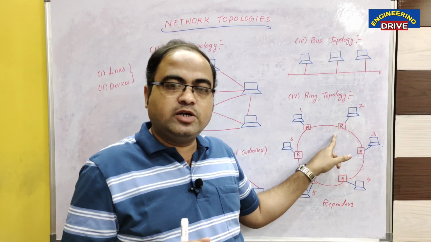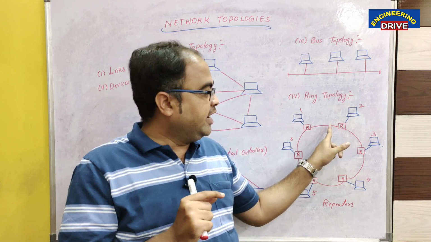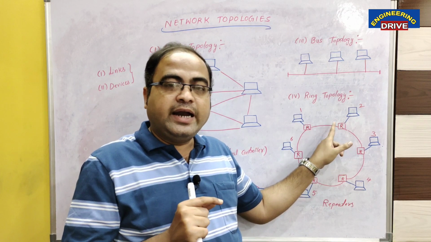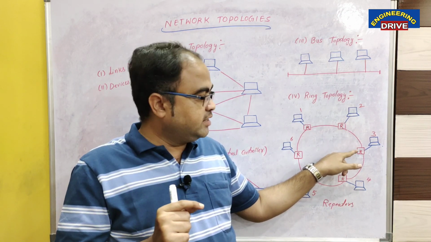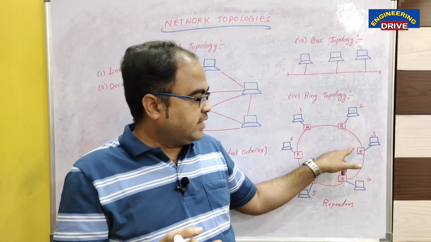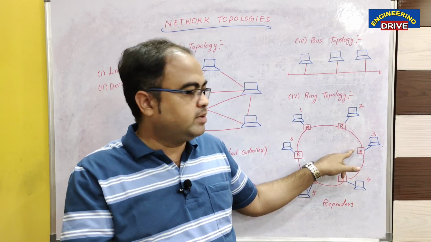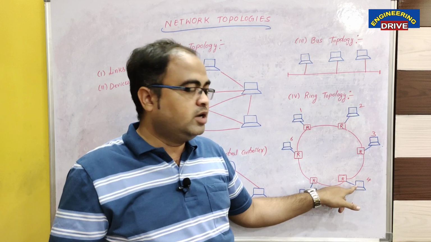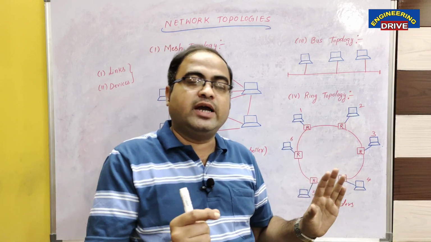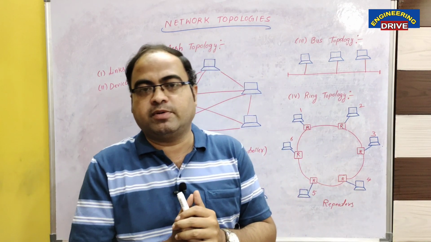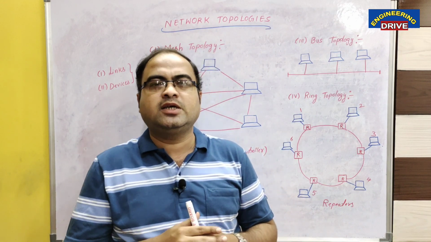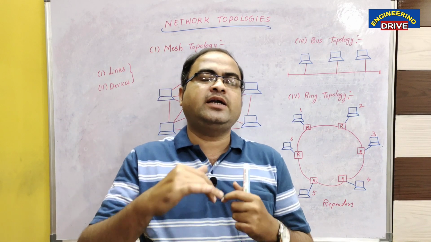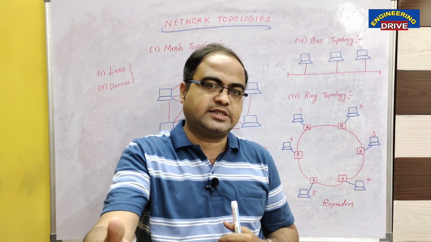What this repeater will do is take this data and forward it to device number 3, and from device number 3 the repeater will do the same thing. As this data does not belong to device number 3, it will transmit the data to device number 4, and finally the data will reach device number 4. So the job of a repeater in networks is to amplify the signal so that it can reach longer distances.